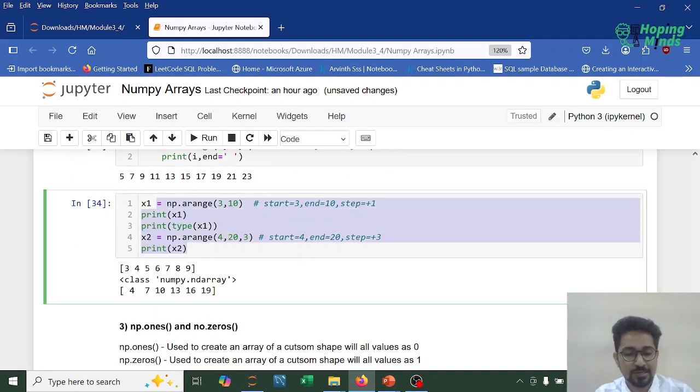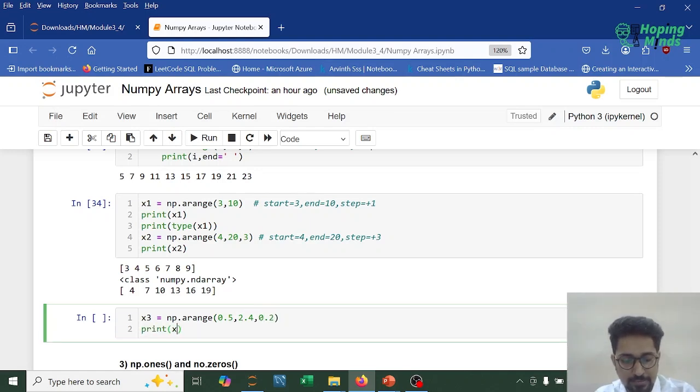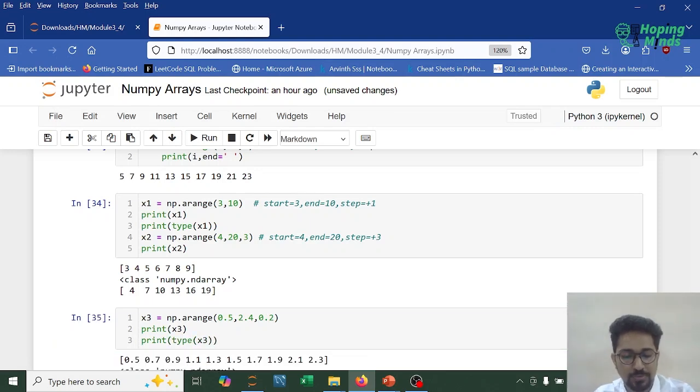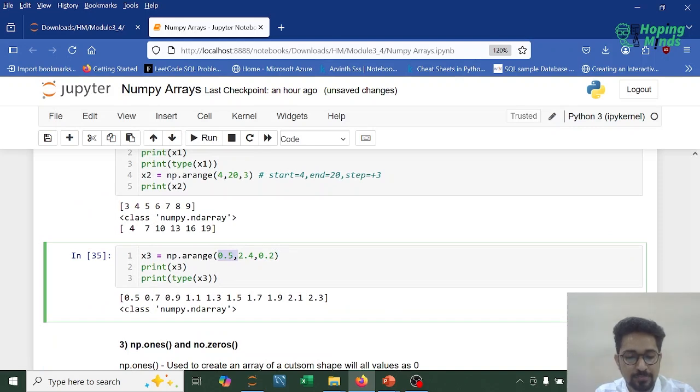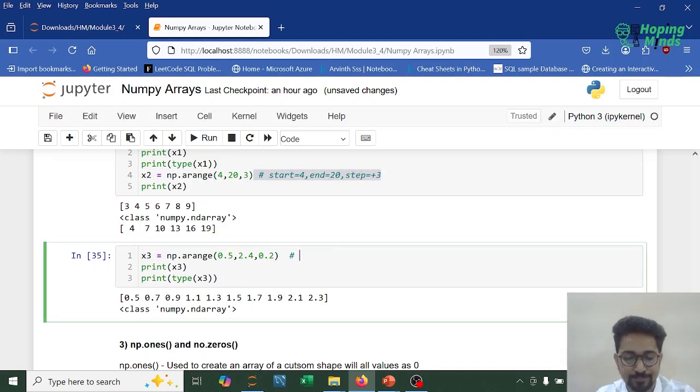Next, besides these functions, it also works on float. I'll give you another example. x3 would be np.arange, and in the arange over here I wish to pass maybe 0.5 to maybe 2.3, 2.4 with a step size of 0.2. And then I wish to print x3. So when I print x3, and observe the data type as well, please see, 0.5, then 0.2 is added, so this becomes 0.7, 0.9, 1.1, 1.3, it goes all the way up to 2.3.